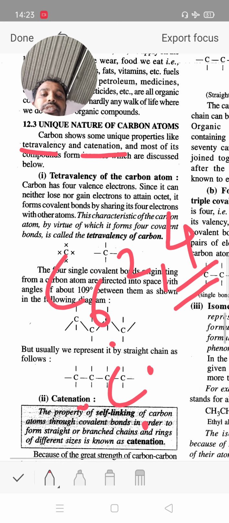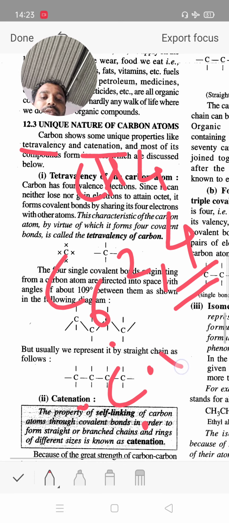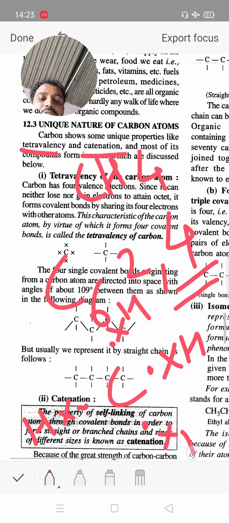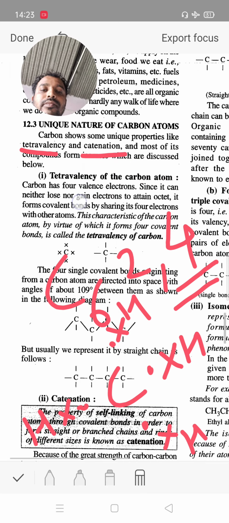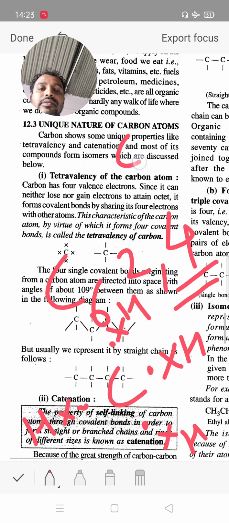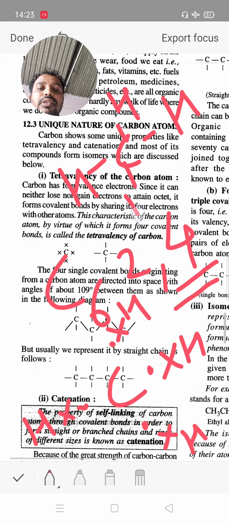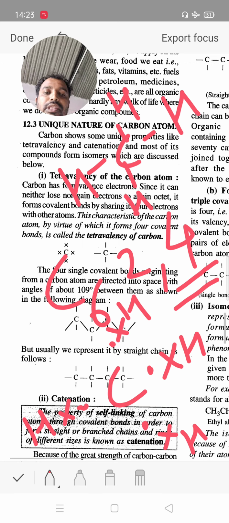Suppose the CH4 molecule. In the CH4 molecule, hydrogen gives 1 electron. We already studied this in chemical bonding. There is sharing of electrons between carbon and hydrogen, and it forms covalent bonds. There are a total of 4 covalent bonds possible in the CH4 molecule. This is an example of the methane molecule, which has covalent bonds.